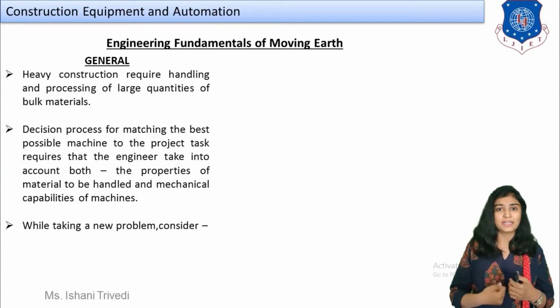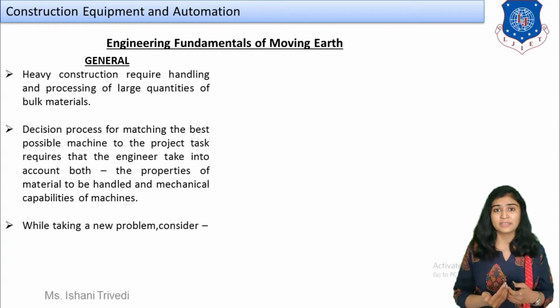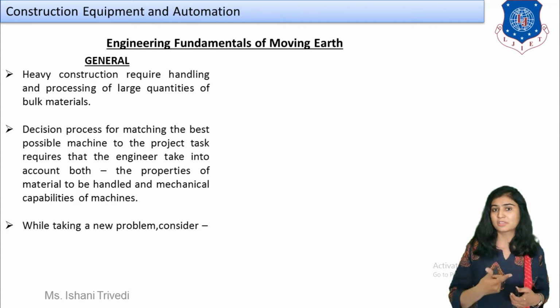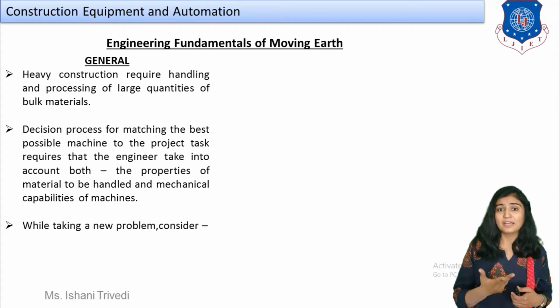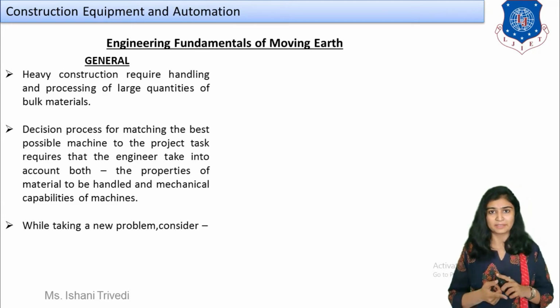So it is necessary to calculate what type of soil you are going to deal with, what type of construction equipment will be required, and what changes the soil will undergo. The soil will undergo a large amount of change when you excavate it, move it, place it, fill it, and compact it, right?